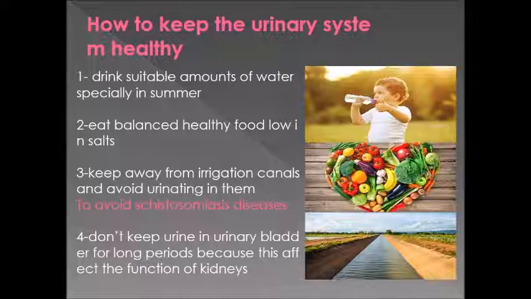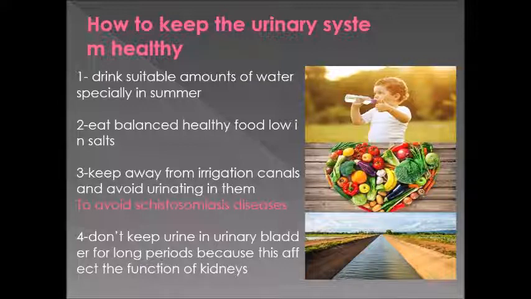Number three, keep away from irrigation canals and avoid urinating in them. What is the meaning of irrigation canals? You will find the picture of irrigation canals in slide number 13, the last image. And avoid urinating in them because this causes a disease which is called schistosomiasis.